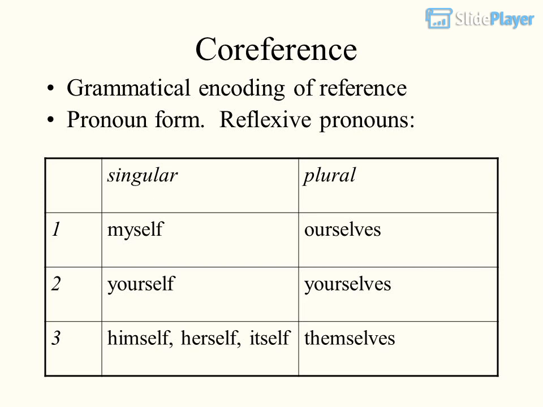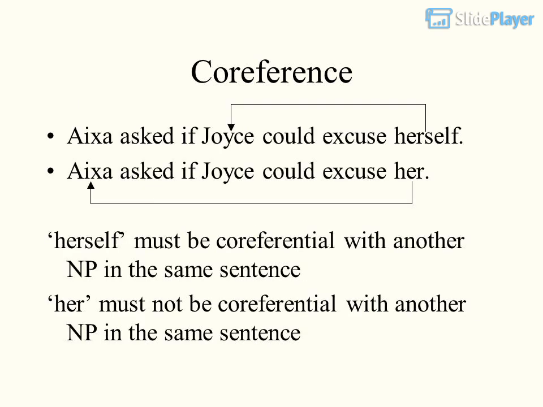Co-reference: grammatical encoding of reference. Pronoun form. Reflexive pronouns. Singular: 1. myself, 2. yourself, 3. himself, herself, itself. Plural: ourselves, yourselves, themselves. Co-reference: Aixa asked if Joyce could excuse herself.